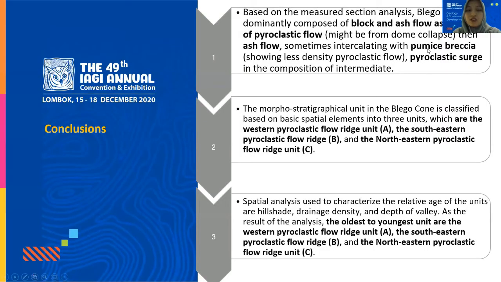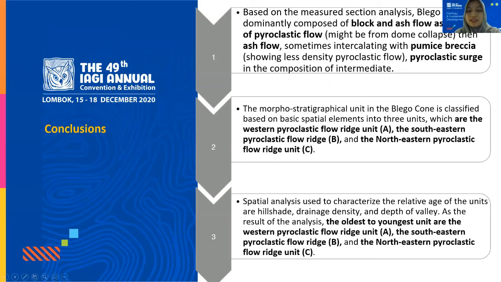And these are the conclusions based on the discussion and the results. The first one is, based on the measured section analysis, Blackhawk Cone is dominantly composed of block and ash flow as the result of pyroclastic flow, which might be from dome collapse, then ash flow, and sometimes intercalating with pumice breccia that shows a less dense pyroclastic flow, and ended by pyroclastic surge of intermediate composition.